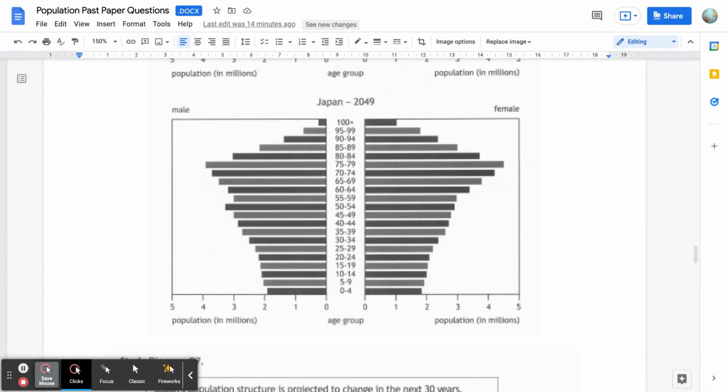Another solution, but also a consequence, would be that Japan might choose to raise the age of retirement to 70 or beyond. And that would mean that people couldn't get their government pension until this older age. A linked consequence is that this might, however, be very unpopular with the voting population of Japan, especially the elderly, who might wish to retire at a younger age and still receive their government pension. Now, we've dealt with pensions.